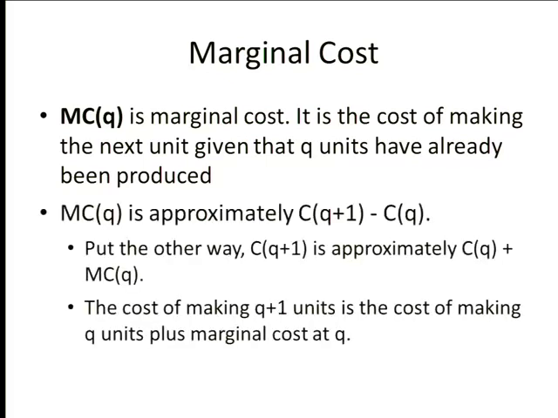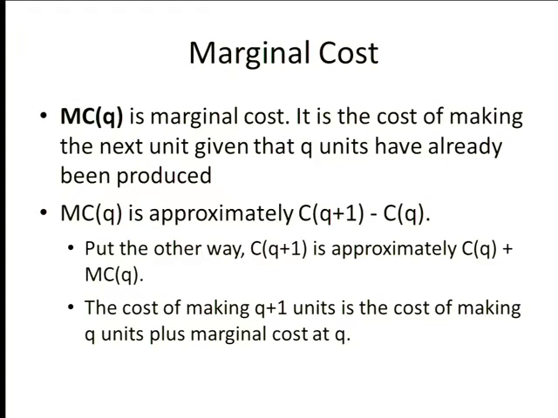If I did not know the calculus, I would use this as my definition. I'd say marginal cost is the cost of making Q plus 1 items minus the cost of making Q items, right? It's literally the cost of making the next item given I've already made and paid for Q items. That's the definition that works for me. If you like the words better, go use the words. But this looks to me like you got it, right? In one equality and you're done. But that's our marginal cost.